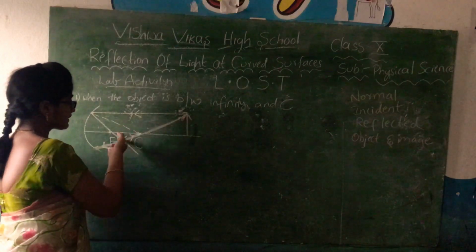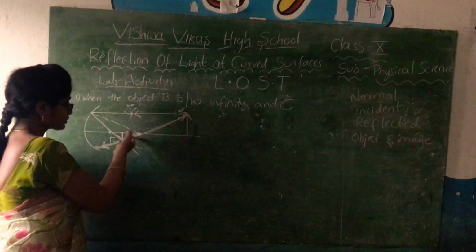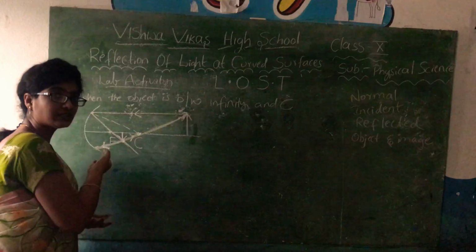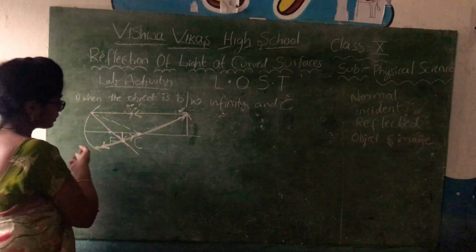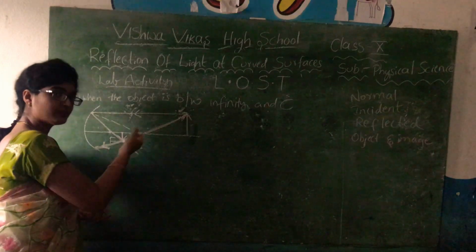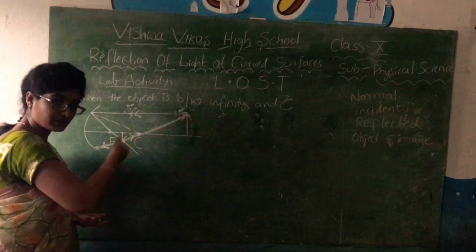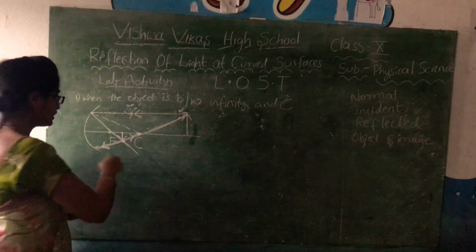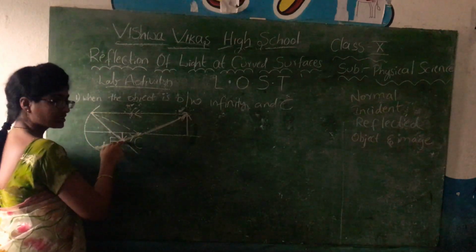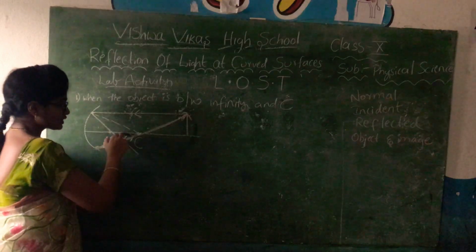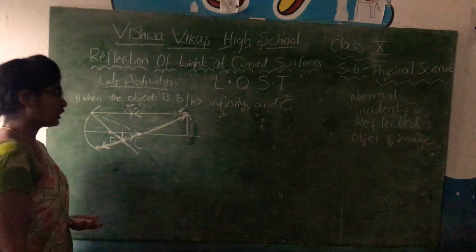As this line is passing through the center of curvature, the angle made by the incident ray with the normal is 0. So the reflected ray also makes the same angle, 0. So this is the incident ray, this is the reflected ray. If we see both the reflected rays, they are meeting at this point. So this is the spot where the image is forming.